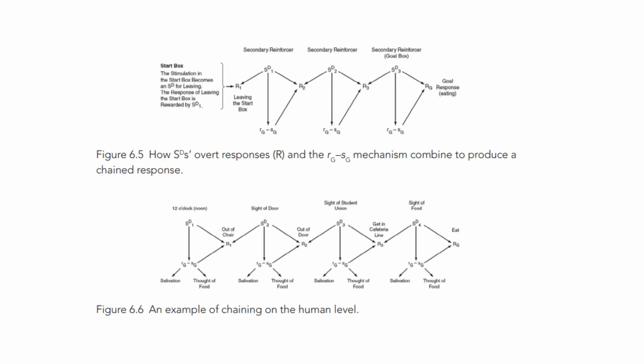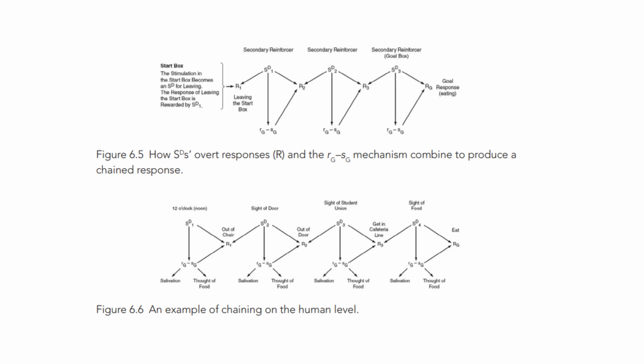So one of the main questions that might arise in our mind is, what is the difference between the concept of secondary reinforcers or higher order conditioning and this fractional antedating response? Here, Hull puts emphasis on the fact that not every stimulus has the capability to become a secondary reinforcer.